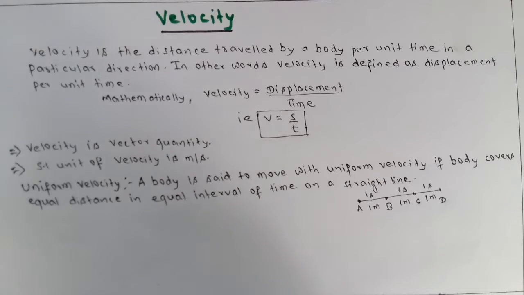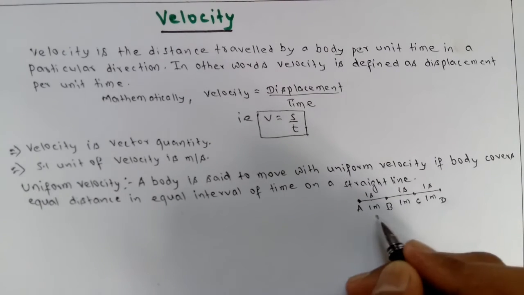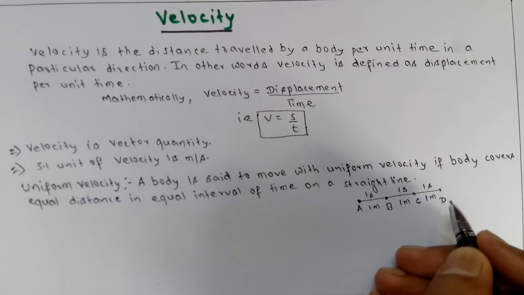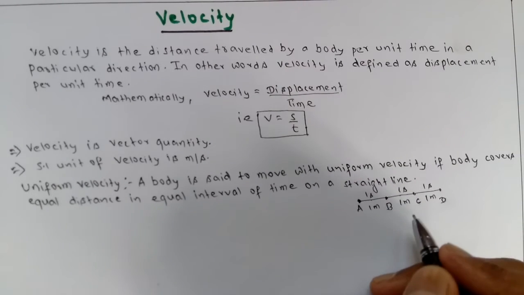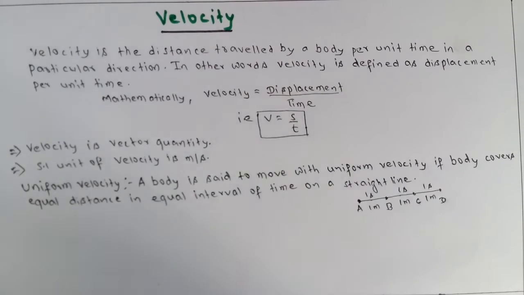So a body is said to move with uniform velocity if it covers equal distance in equal intervals of time on a straight line. In the given example the body covers equal distance in equal intervals of time, so it is moving with uniform velocity. Now non-uniform velocity.